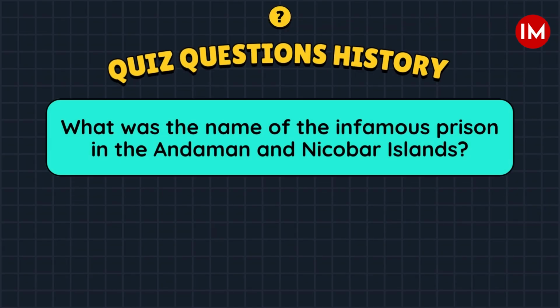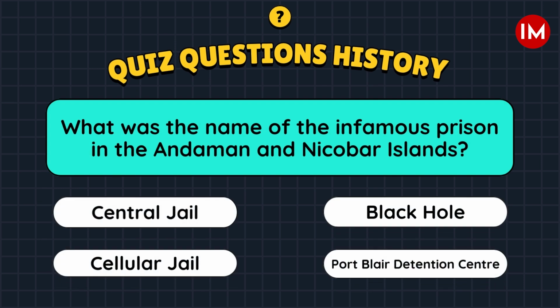What was the name of the infamous prison in the Andaman and Nicobar Islands? A. Central Jail. B. Black Hole. C. Cellular Jail. D. Port Blair Detention Center.